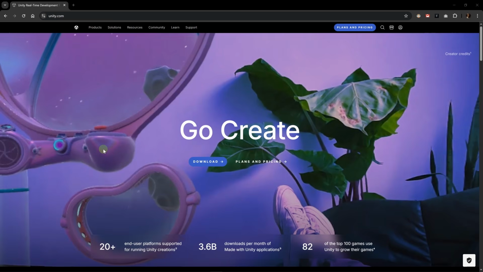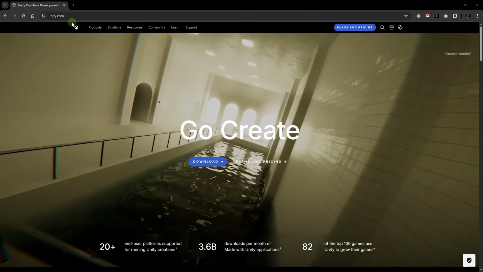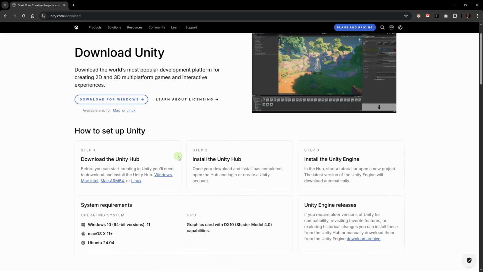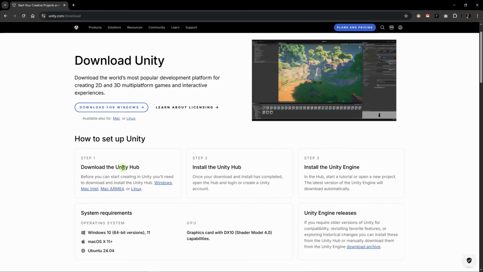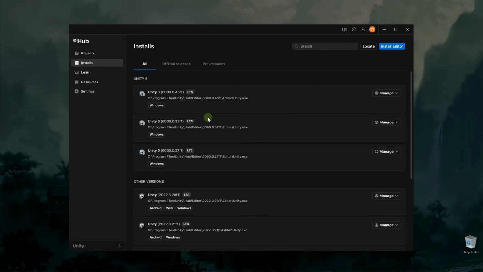In this lecture, we're going to install Unity. So go to the Unity website at unity.com and click the download button, then choose your operating system. We will download the Unity Hub. After you install the Unity Hub, you'll probably have to create a free account. Then you will have a window like this where you have your projects and the Unity versions that are installed.